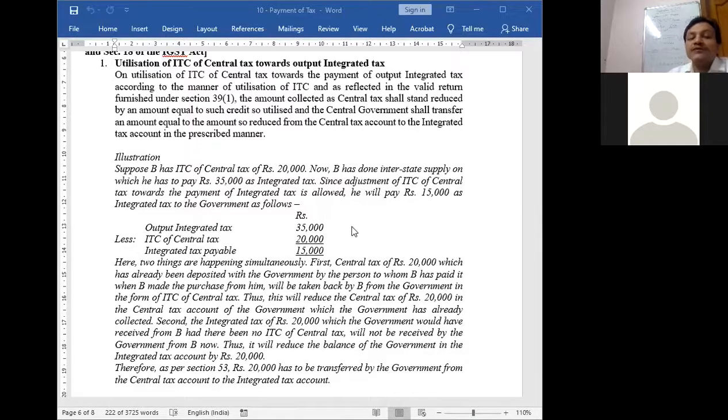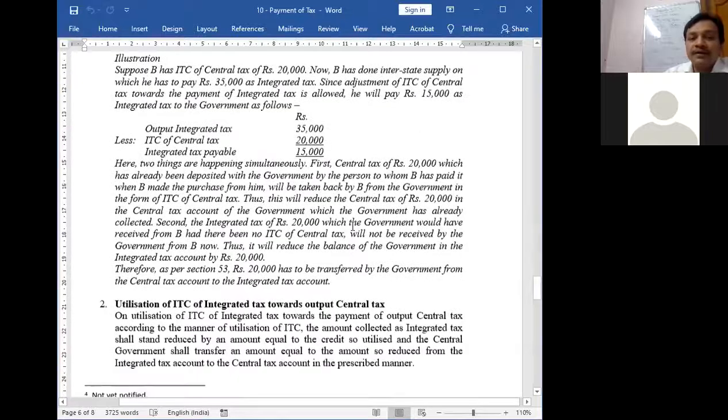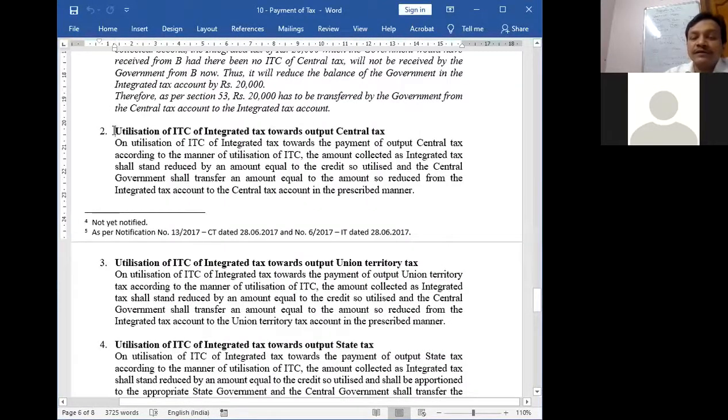Okay, let me proceed. It is the utilization of ITC of central tax towards output integrated tax. The same is the case with other ITCs. Utilization of ITC of integrated tax towards output central tax. Now, can you tell me in this case how the transfer will happen? The government has to transfer from the integrated tax account towards the output central tax account. Is it clear? If you utilize ITC of integrated tax towards payment of output central tax, then the government has to reduce the balance of integrated tax and increase the balance of central tax.